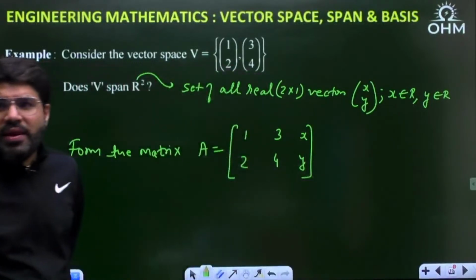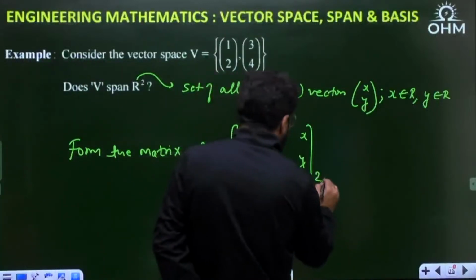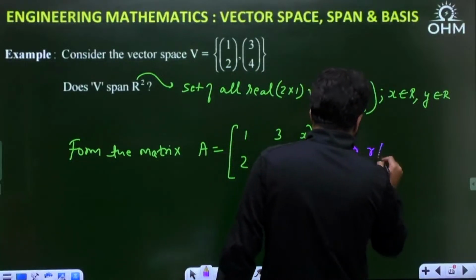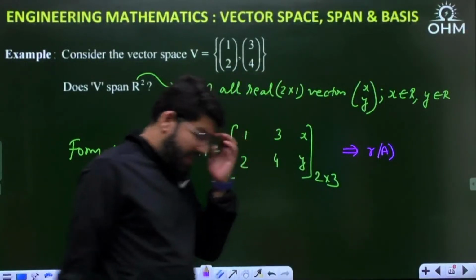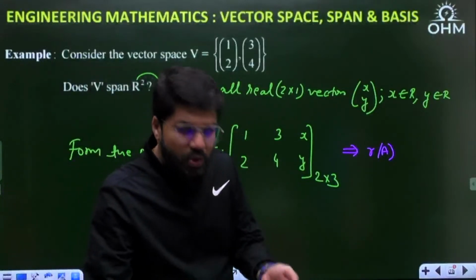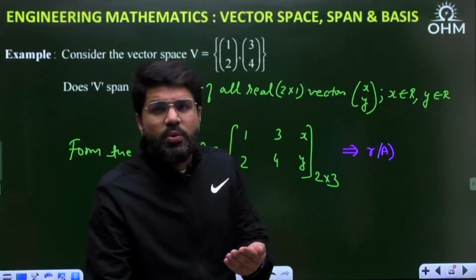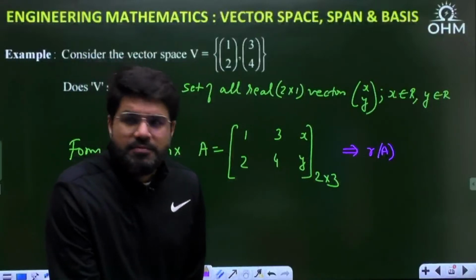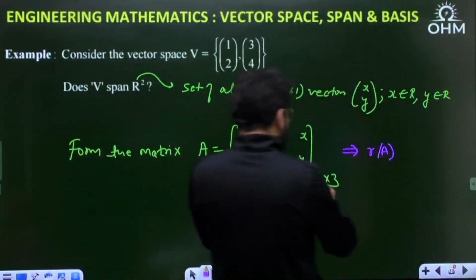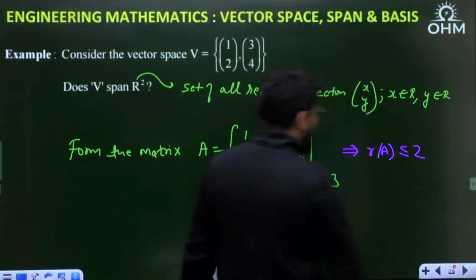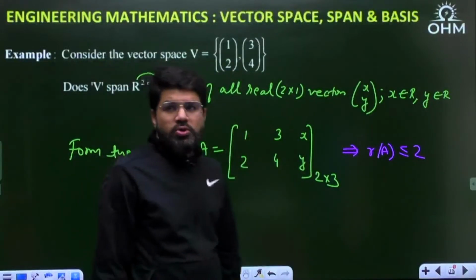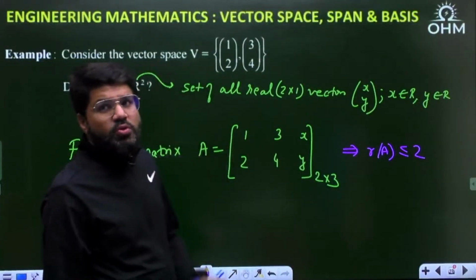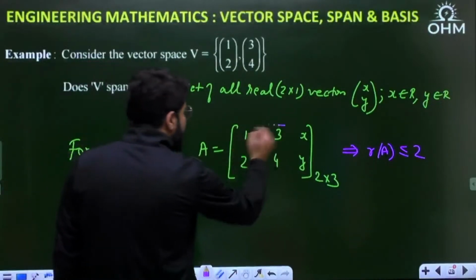Can you talk about the rank of this matrix? What is the size of this matrix? 2 cross 3. When it is a 2 cross 3 matrix, what do we know about the rank? I hope the definition of rank is clear to you. Rank is equal to the number of independent rows or independent columns, and rank is also equal to the size of the largest non-zero minor. The rank of A, because it is a 2 cross 3 matrix, can be less than or equal to 2. The largest possible minor is 2 cross 2. You cannot have a 3 cross 3 minor. Now whether that 2 cross 2 minor is 0 or non-zero, let me check.